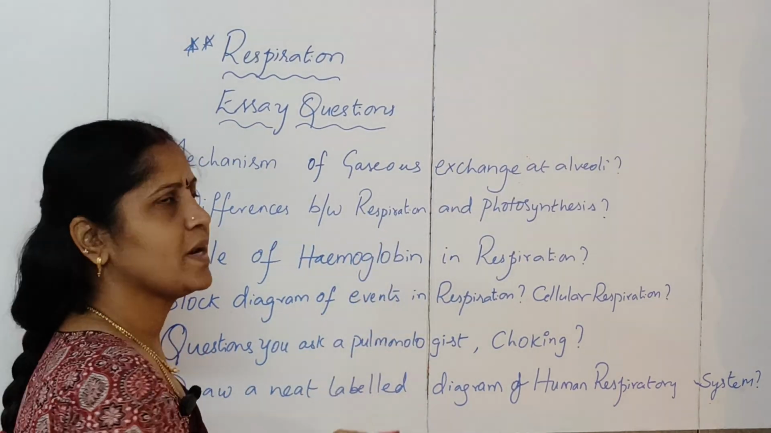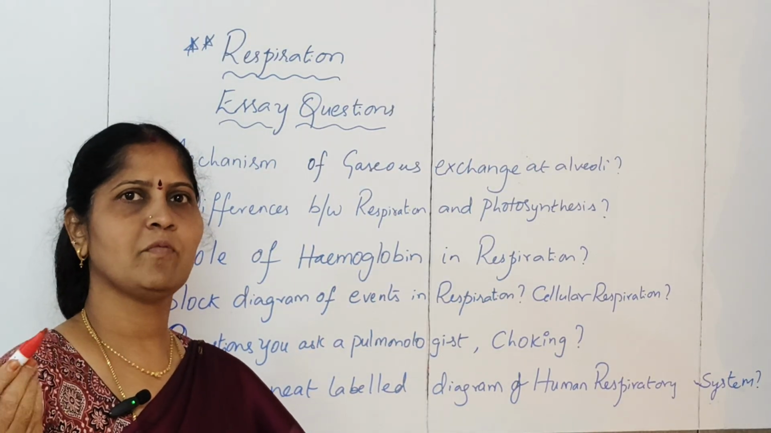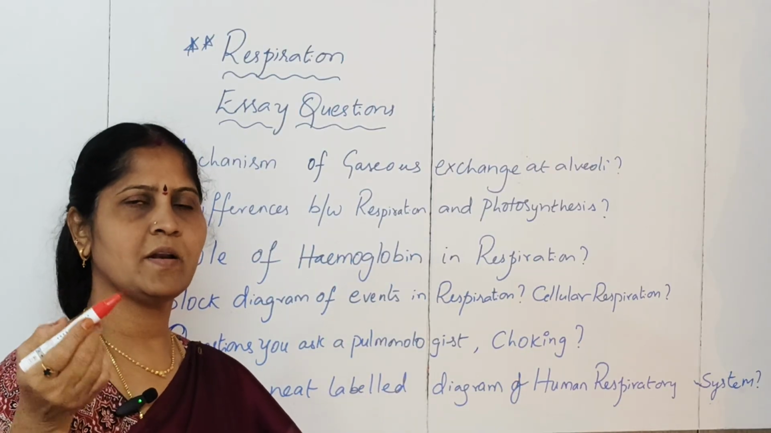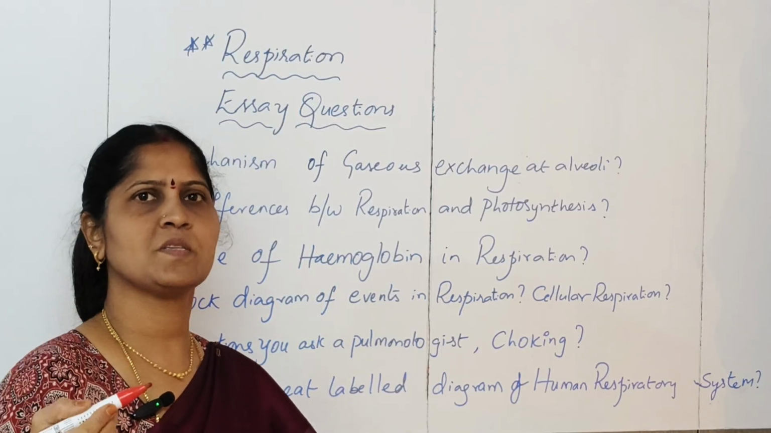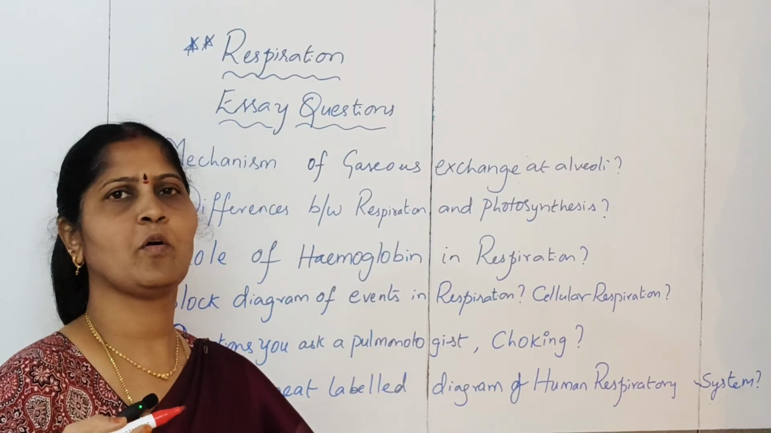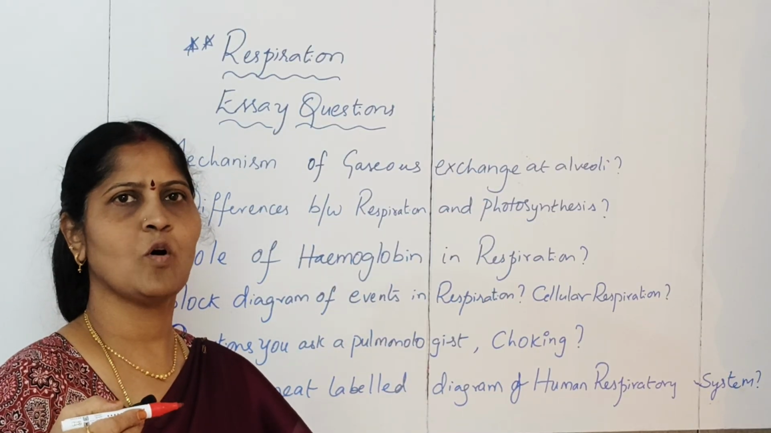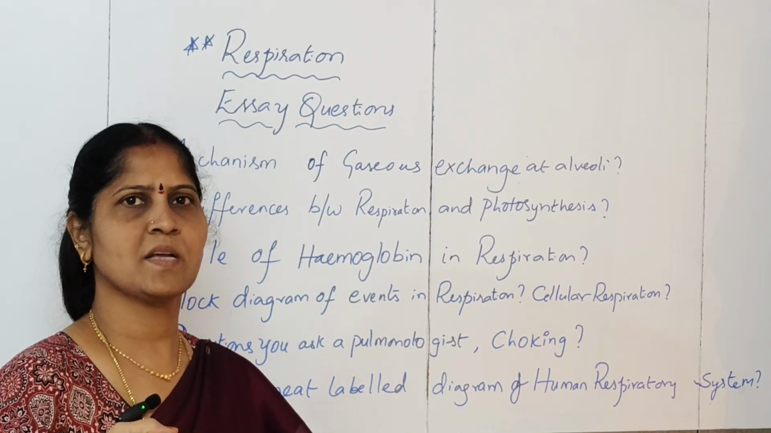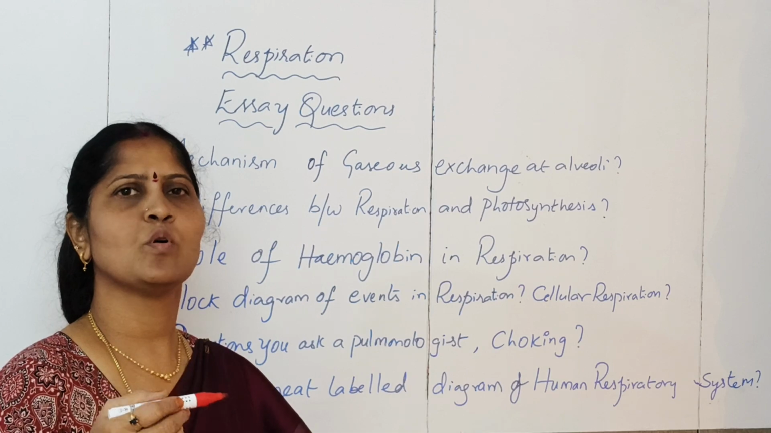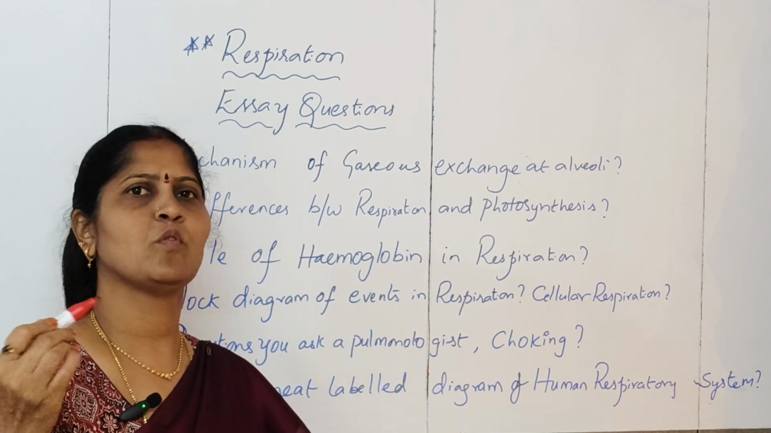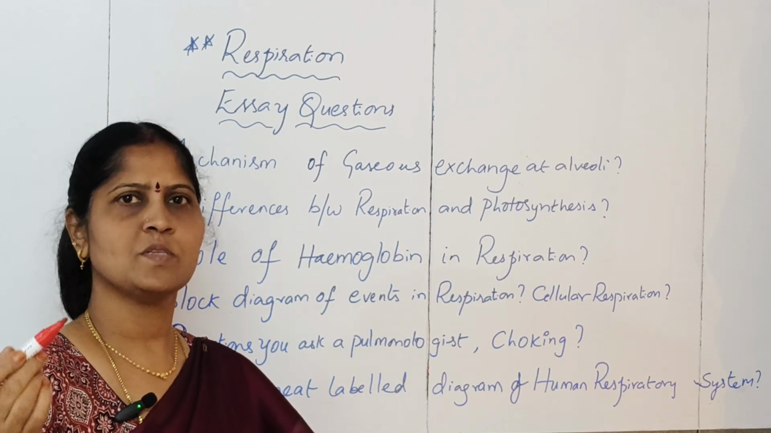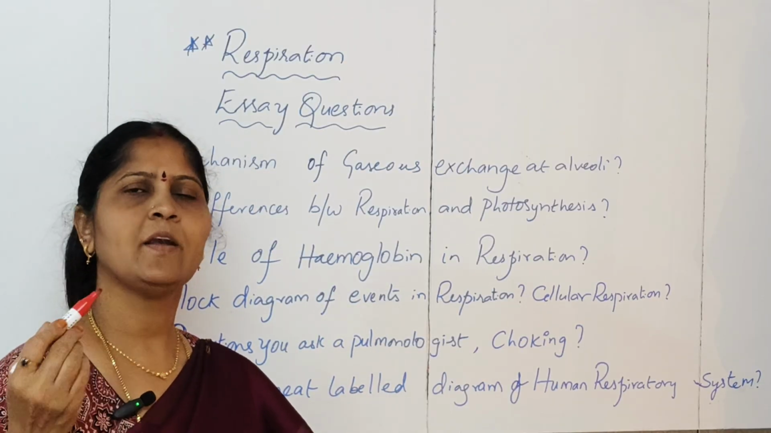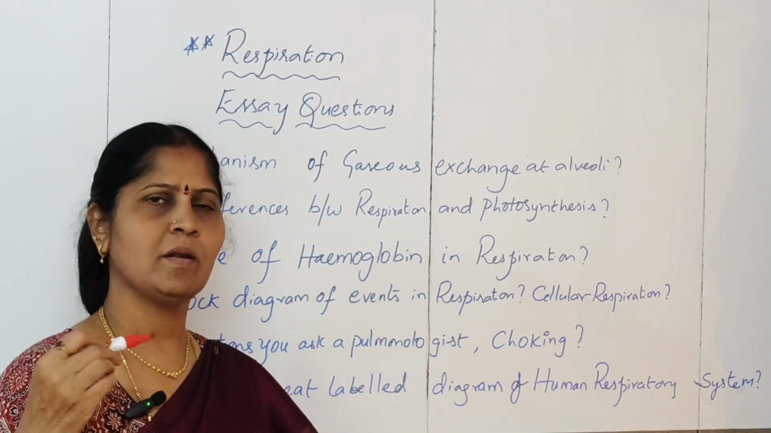Next is differences between respiration and photosynthesis. You can give a minimum of 4 points, or a maximum of 8 points on each side. You can say that respiration is a catabolic process, photosynthesis is an anabolic process. In respiration, mitochondria are involved; in photosynthesis, chloroplasts are involved. Respiration doesn't require sunlight, photosynthesis requires sunlight. In respiration, glucose is oxidized to carbon dioxide and water; in photosynthesis, glucose is made. You can write the definitions, the equations on both sides, and give examples. Like that you can construct the differences on your own and fill the answer.